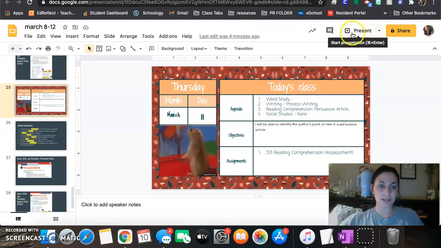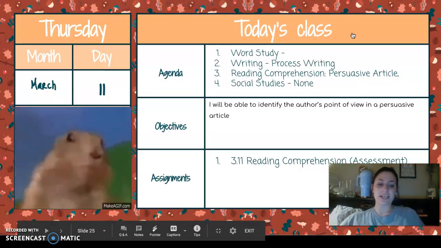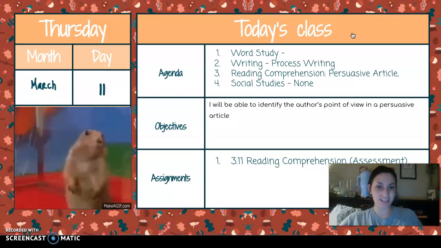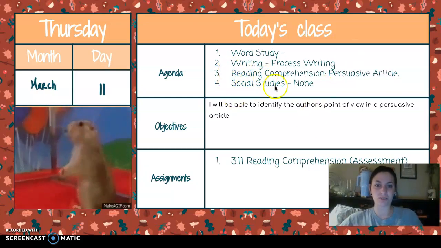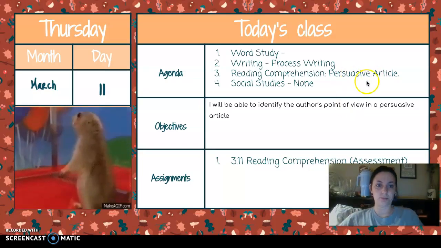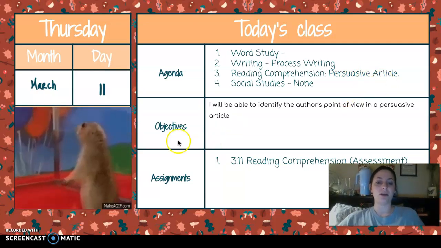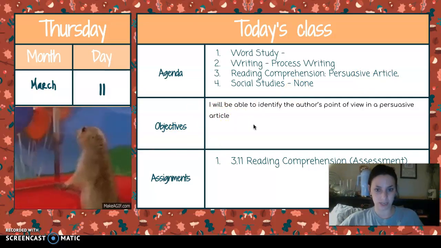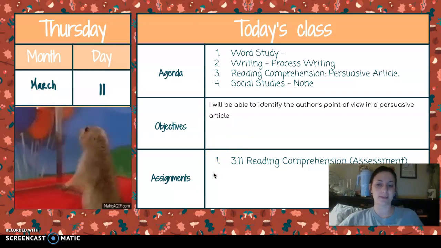So let's go ahead and look here. Today is Thursday and it is March 11th. What we're going to work on today is we are actually going to focus on this reading comprehension. We are going to read one more persuasive article and talk about author's point of view. Our objectives say I will be able to identify the author's point of view in a persuasive article. And you will have one assignment that you will be working on.